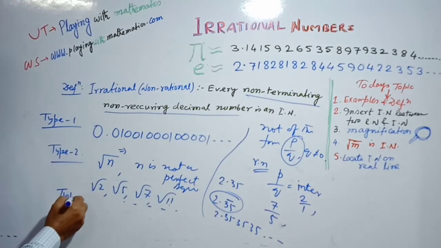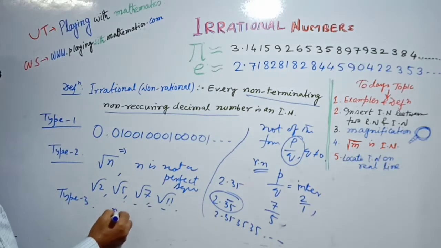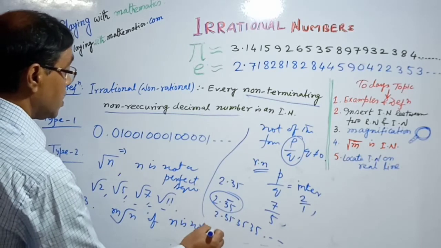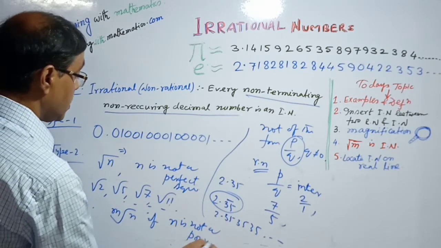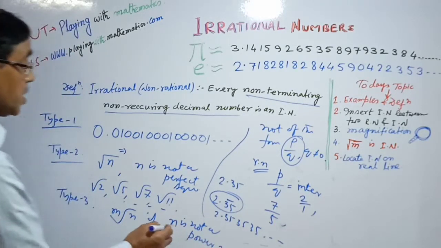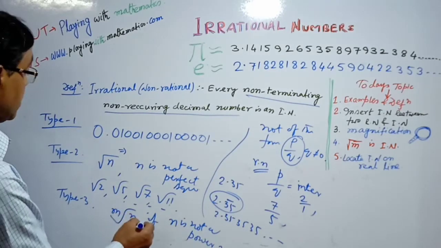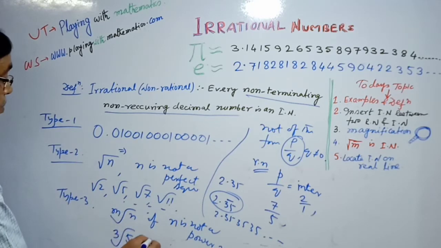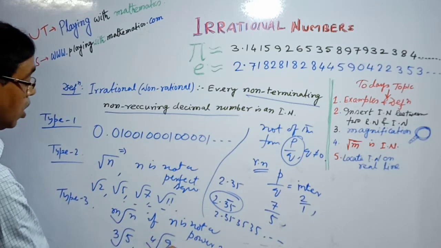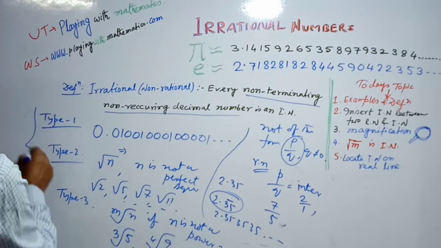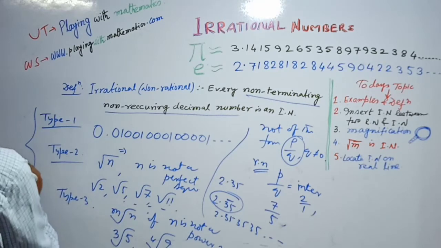Type 3 is of the form mth root of n, if n is not a perfect mth power, that is, n cannot be expressed as the mth power of a number. So cube root of 5, fourth root of 9, all these numbers are also irrational numbers. Type 1 and 2 are basically known as surds.